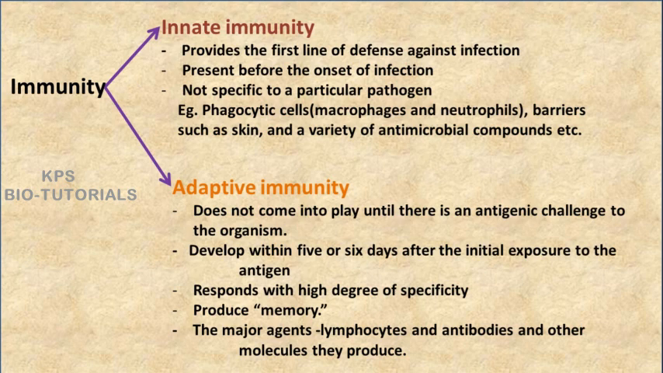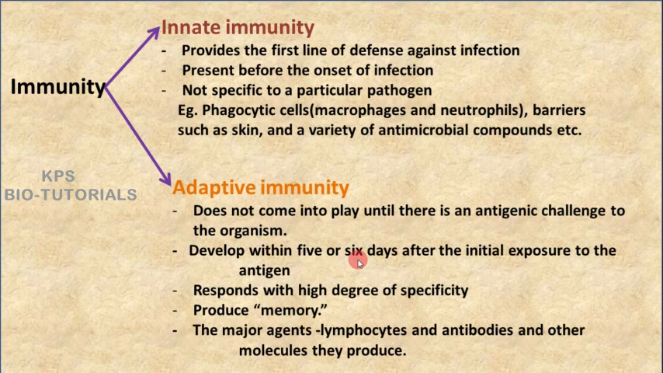And it develops within 5 or 6 days after the initial exposure to the antigen. There will be a delay of 5 to 6 days to develop the adaptive immunity. So adaptive immunity will be developed after 5 to 6 days of exposure to the antigen.